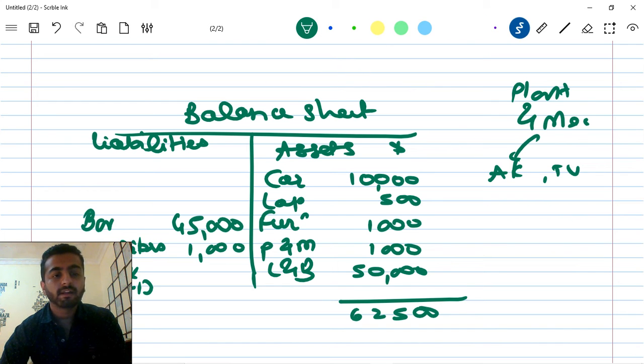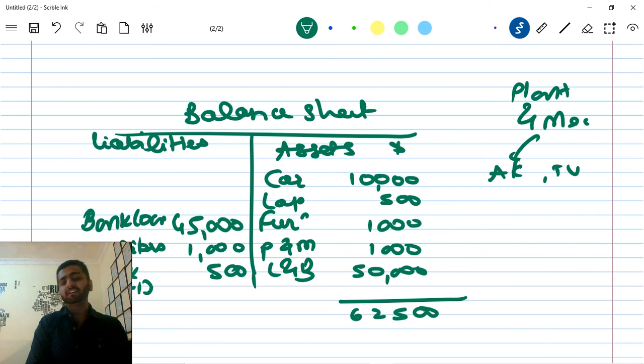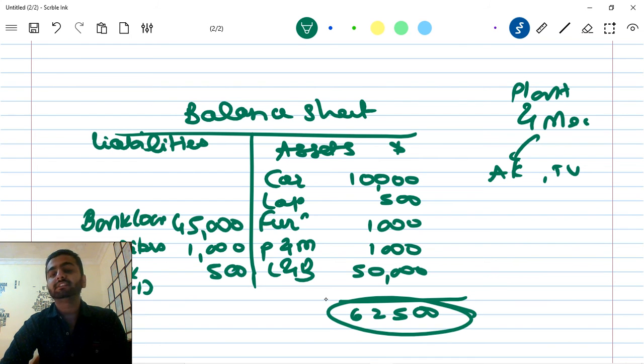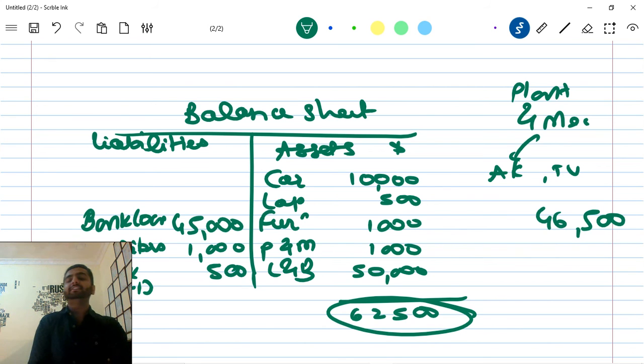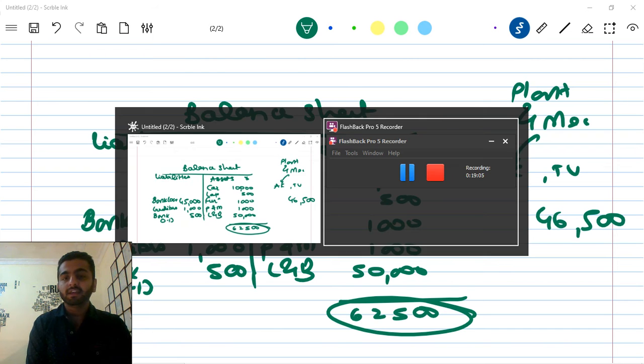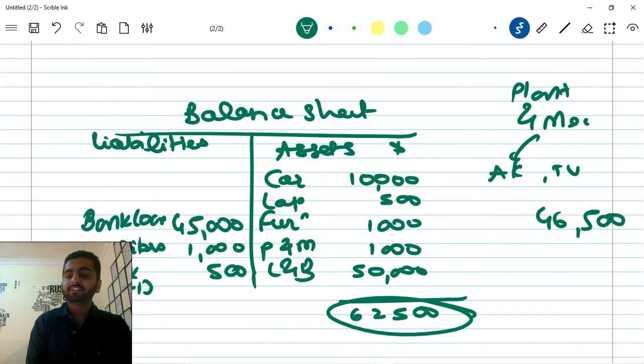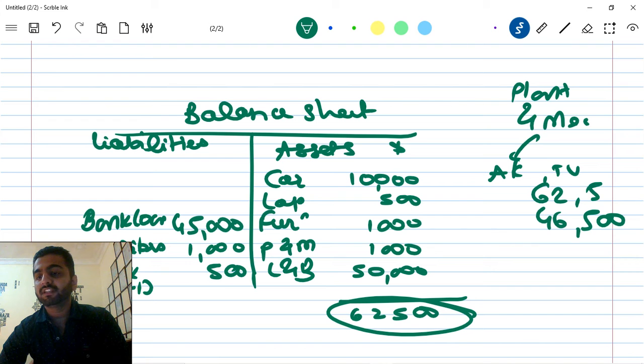Yeah, this is bank loan, $45,000, and bank overdraft I have taken $500 from bank for, let's say, 3 months. Okay, so I have assets worth 62,500. I have bought these things for 62,500, out of which I have taken loan from bank or any person. What this totals come around is 46,500. So 46,500 is a loan which I have taken. I have total assets worth 62,500, out of which 46,500 are from some third parties.